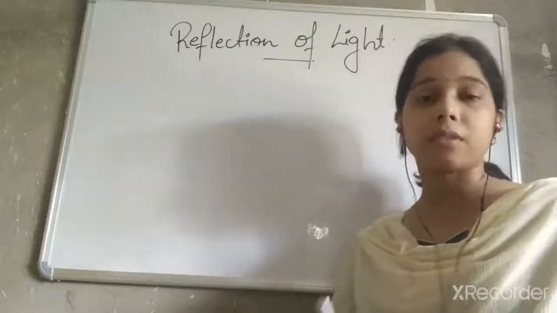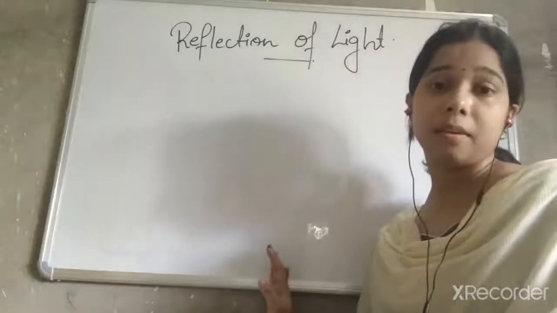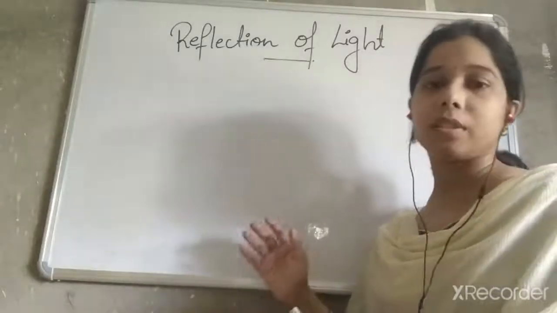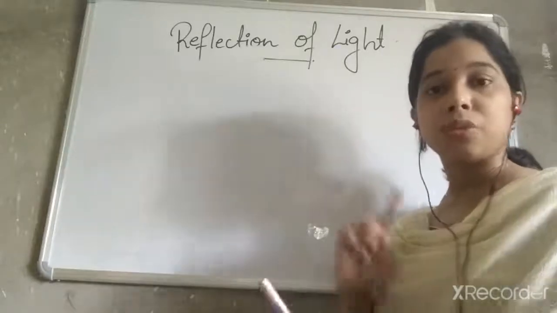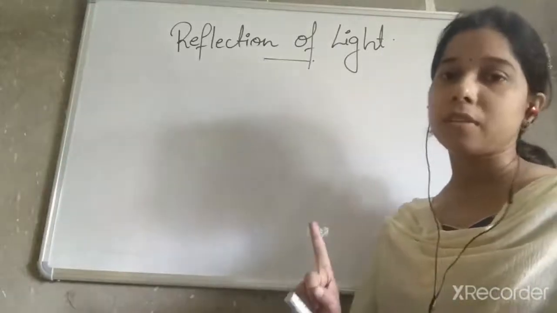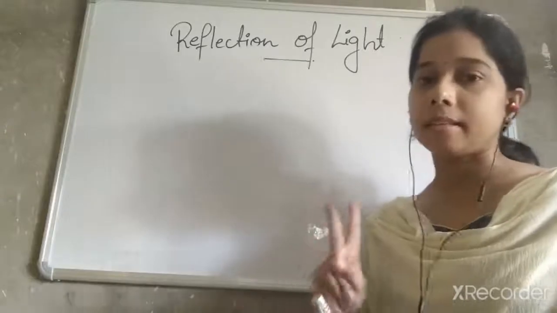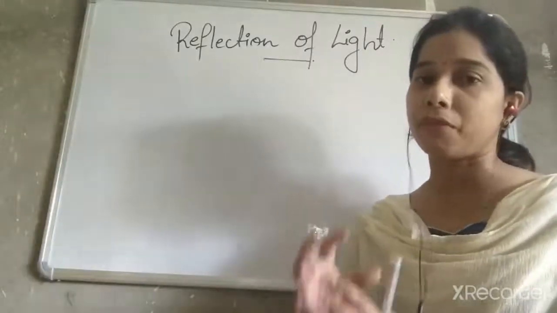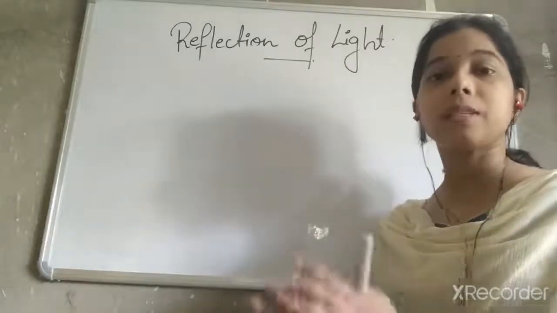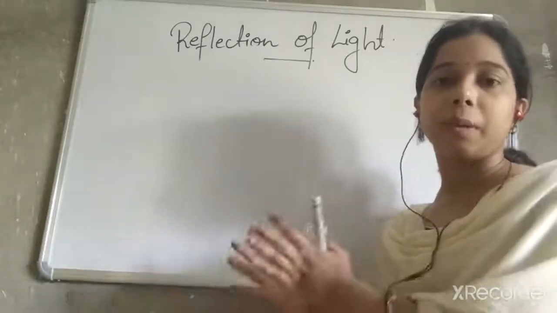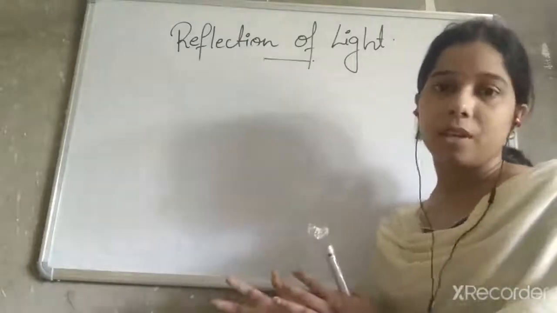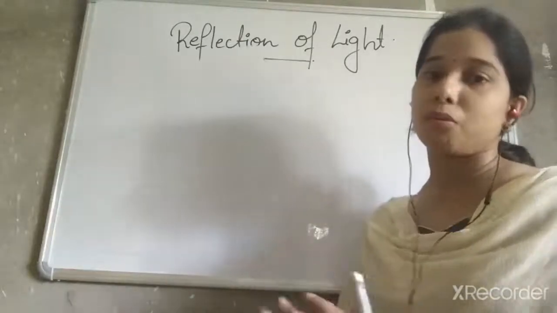And the third is very important, that is the screen. Where the shadow will be formed, there must be some screen on which the shadow will be formed. So three things are there in the shadow. The first thing is the source of the light. The second thing is the opaque object on which the beam of light will fall. And the third is the screen where the shadow of that opaque object will be formed. So these are the three important sources.